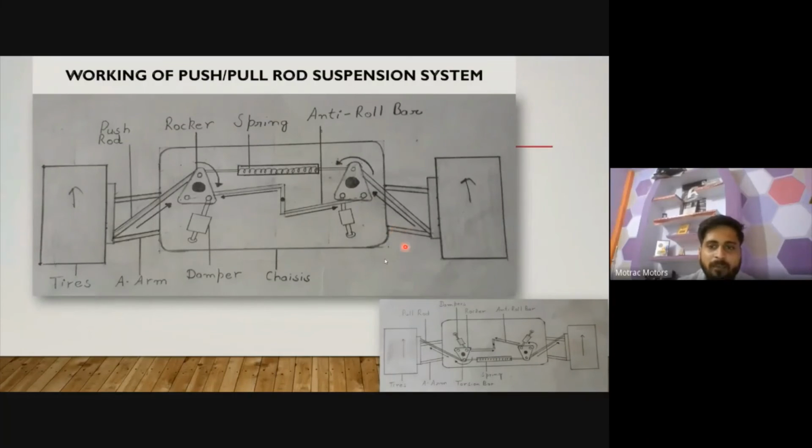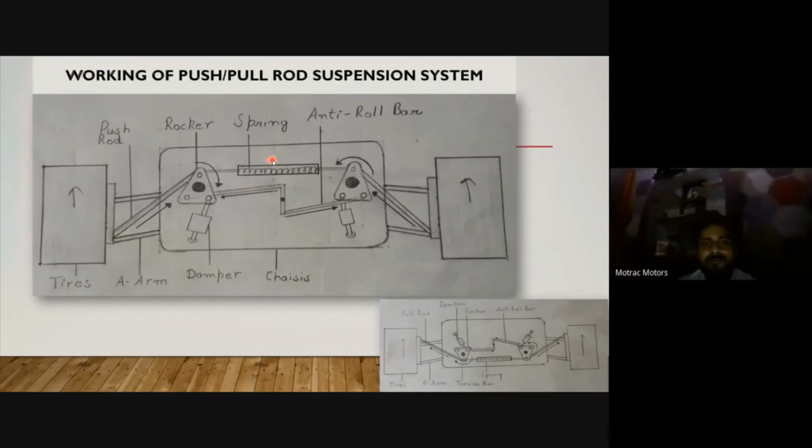In that case my vehicle will tend to move in the anti-clockwise direction, because this wheel goes upward and this wheel goes downward, and a couple forms in my vehicle in the anti-clockwise direction. My vehicle can roll over in the anti-clockwise direction.